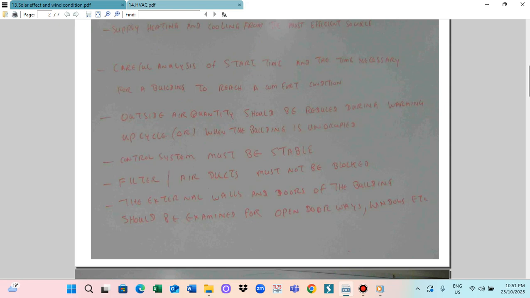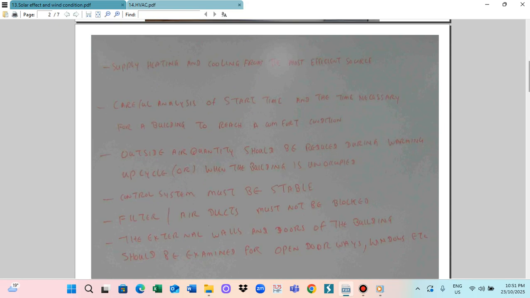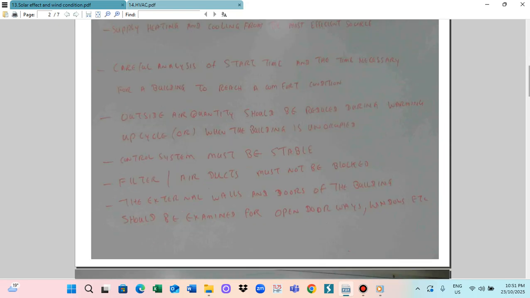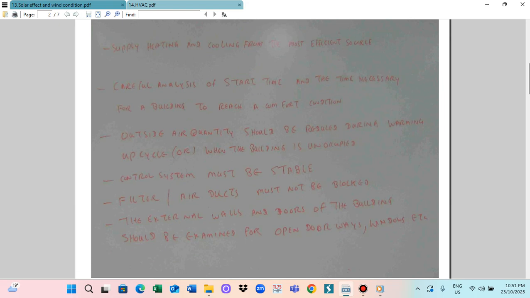One air cut into the building. So inside, the air conditioning system will not be affected. So those are the important aspects to the energy efficient operation of the air conditioning system.